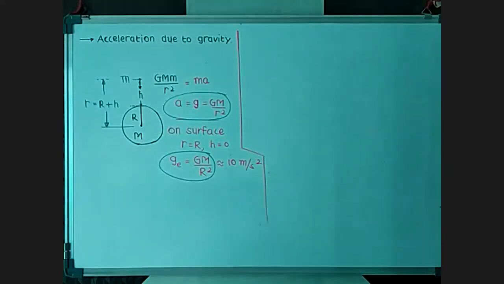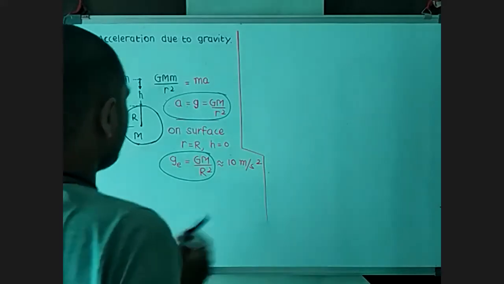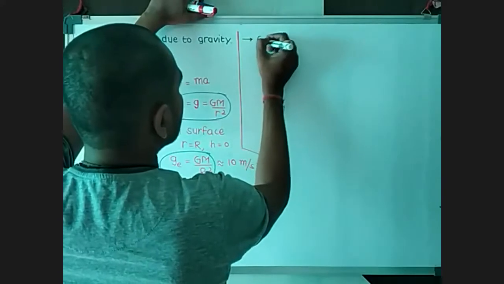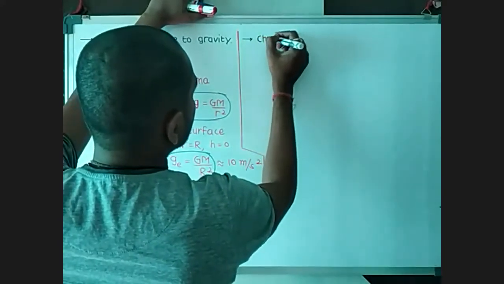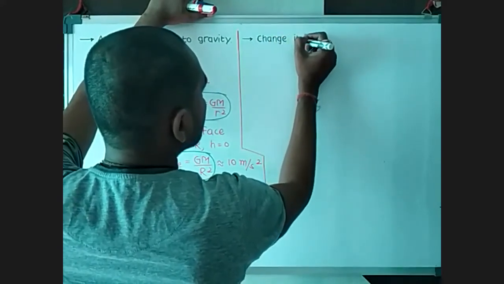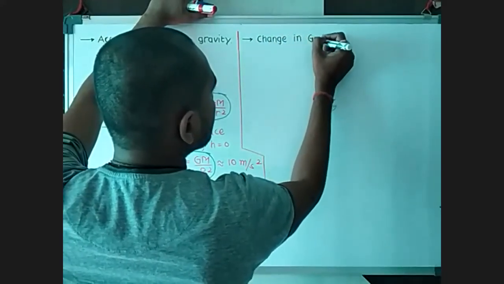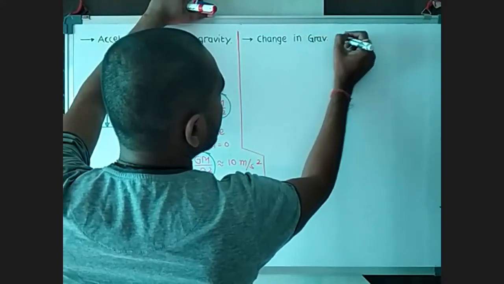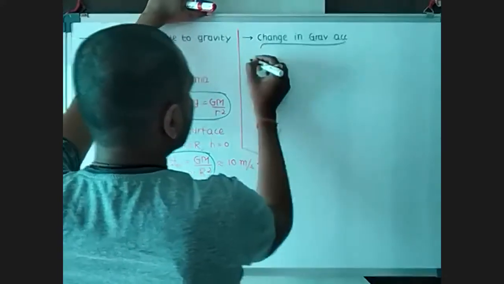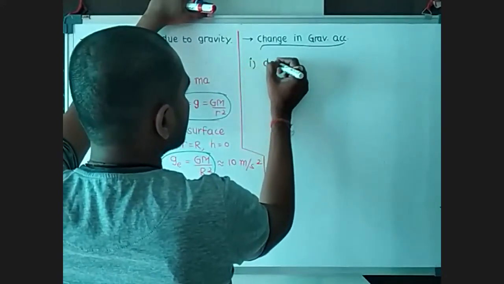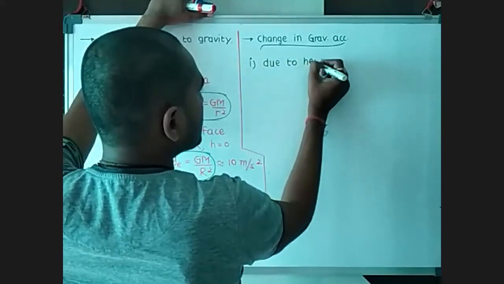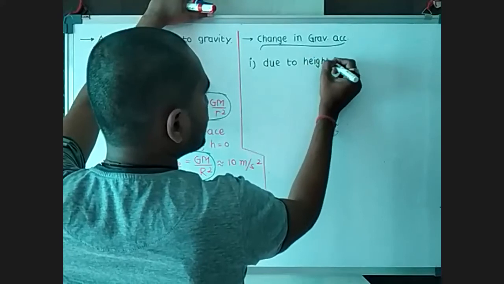We can say that change in gravity, or gravitational acceleration. The first change is due to height. So we have to consider how this gravitational acceleration changes according to height.